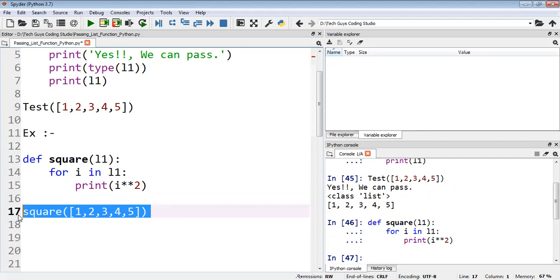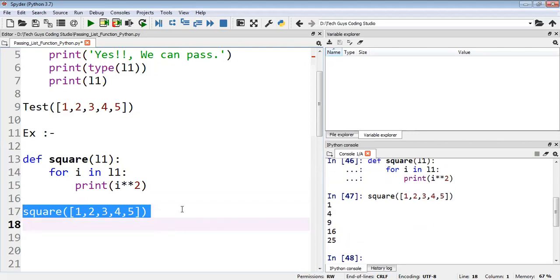Now I will call this method. See, we can see the output: 1 square is 1, 2 square is 4, 3 square is 9, 4 square is 16, 5 square is 25. Like this we can check.